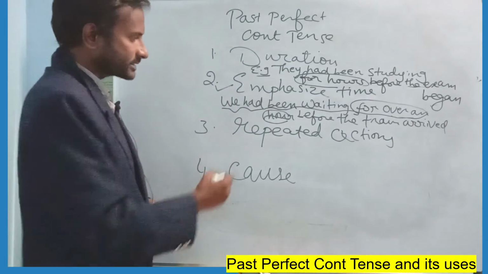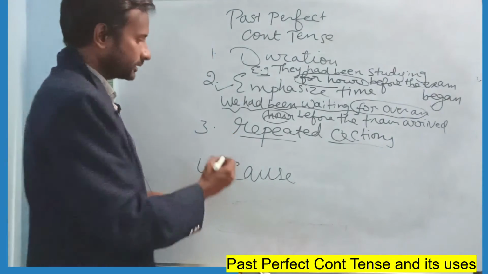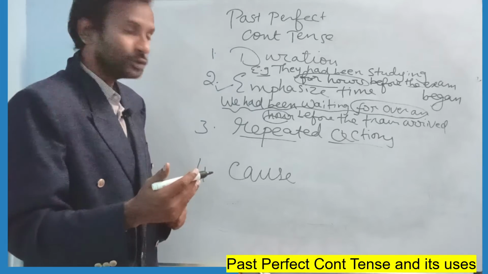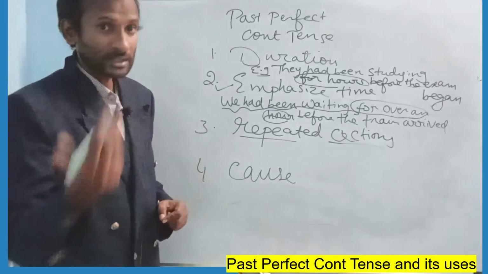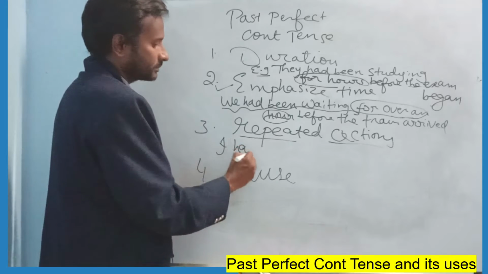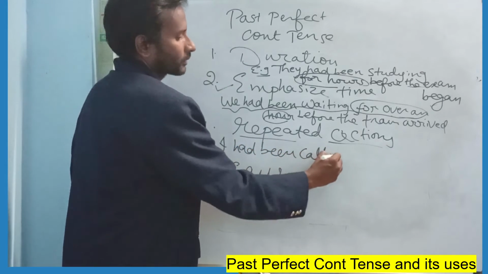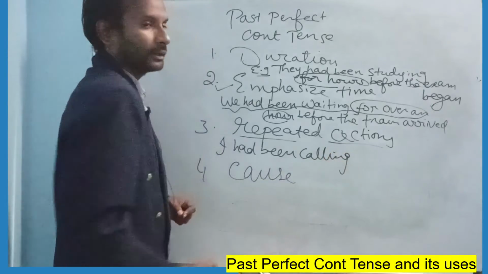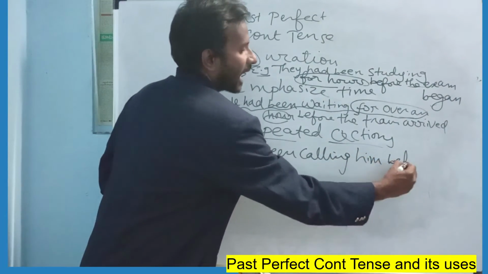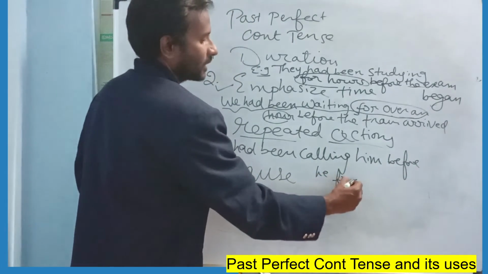Okay, now what is repeated action? Some action you had been doing every day before some result took place. For example, I had been calling him before he finally answered.